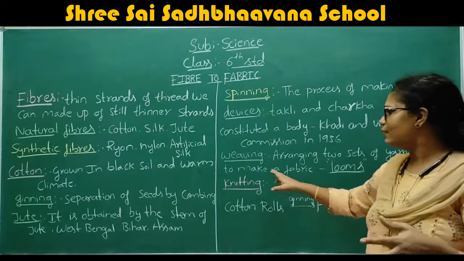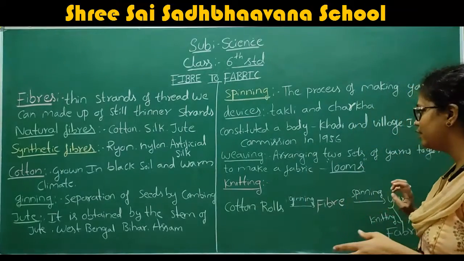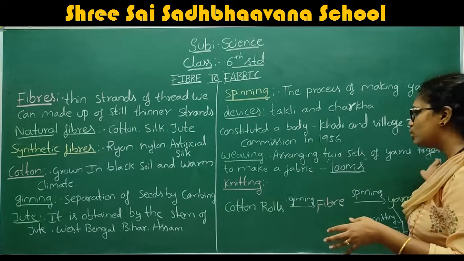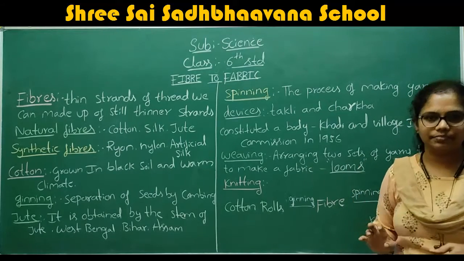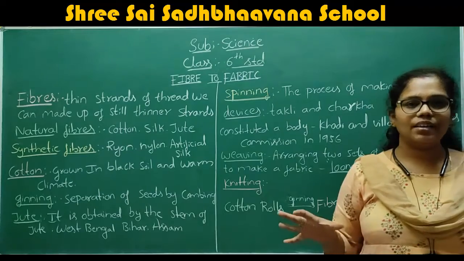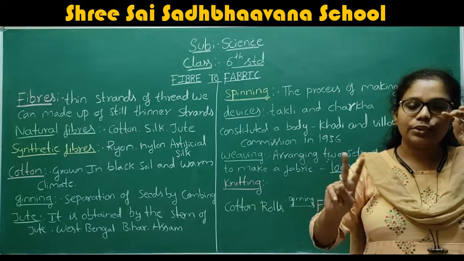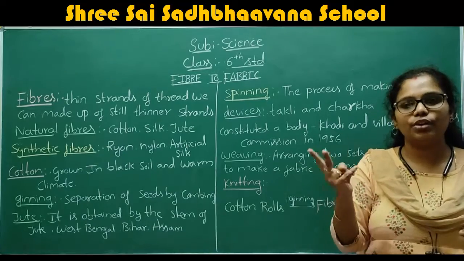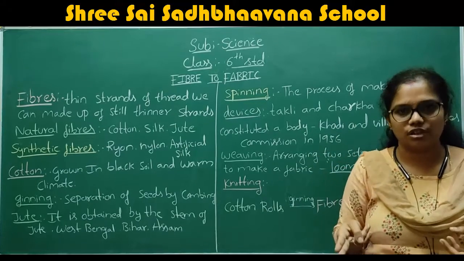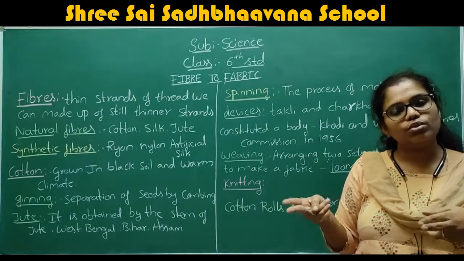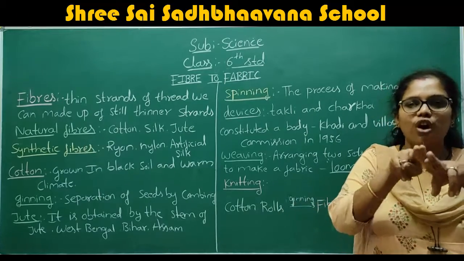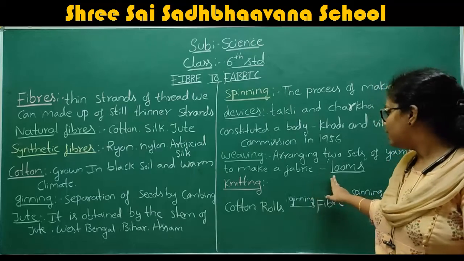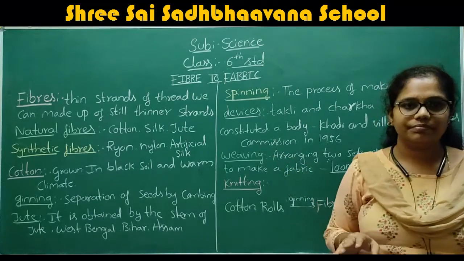And what exactly does weaving mean? Arranging two sets of yarns together to make a fabric. Now the fabric concept comes. If any two yarns, that means thread-like structures, join each other to make a new fabric, that we call weaving.